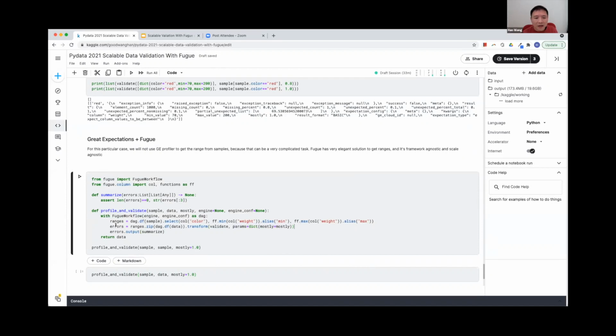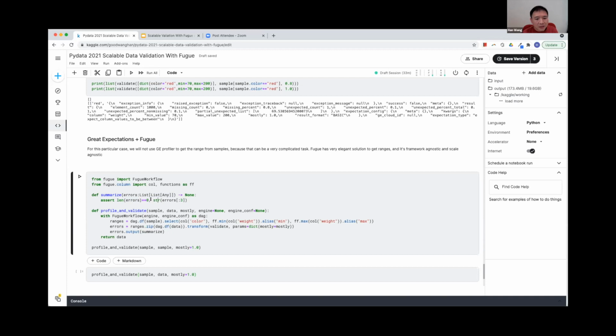And in the end, we should get a list of error reports, right? How can we deal with that error reports? In the summarize function, if the error reports is a list of errors, then we should assert that there is no error.